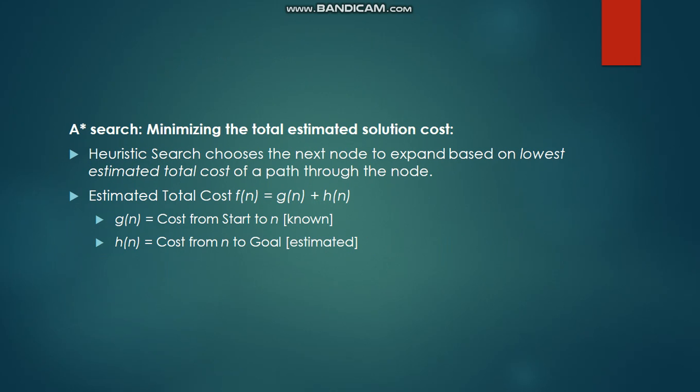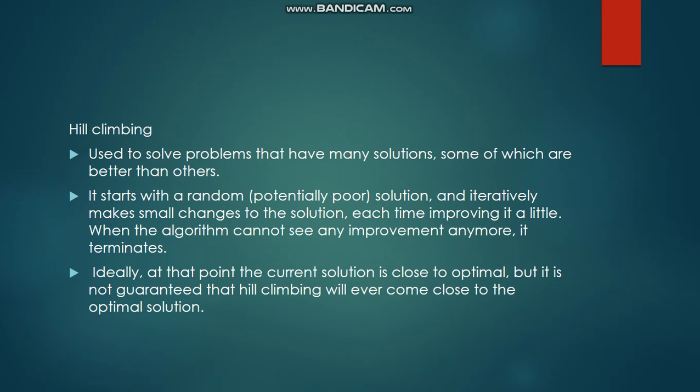The estimated cost is calculated by a formula: f(n) = g(n) + h(n). g(n) is how much cost it has taken from the starting node to a node n, and h(n) is how much it takes from that particular node n to reach the goal. Both are added and taken as the cost in A star search.